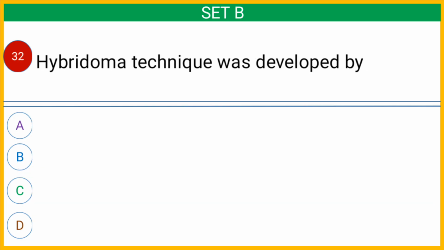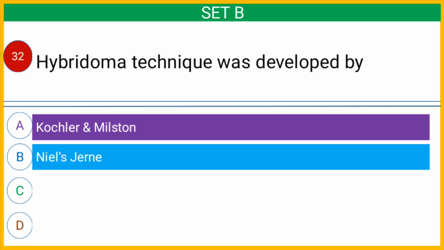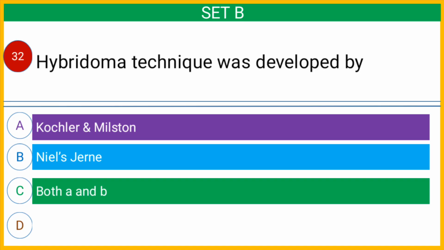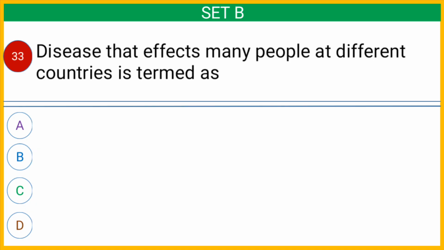Question number 32. Hybridoma technique was developed by option A Kohler and Milstein, option B Niels Jerne, option C both A and B, or option D none. And the correct answer is option C both A and B. Question number 33.